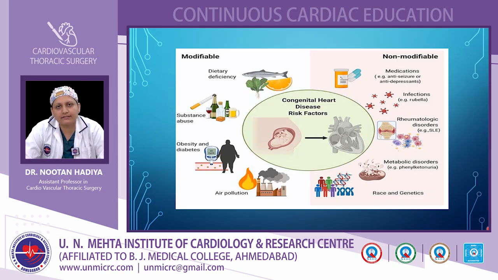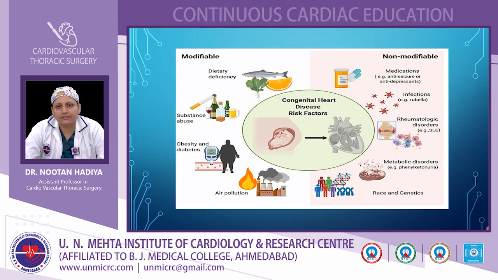In air pollution, gases like nitric oxide, sulfur dioxide, and carbon monoxide, and also cadmium and arsenic can be responsible for the development of congenital heart disease. The non-modifiable risk factors include medications like antidepressants, thalidomide, and warfarin, maternal rubella infections, rheumatic disorders like systemic lupus erythematosus, metabolic disorders like phenylketonuria, and race and genetics of the patient.